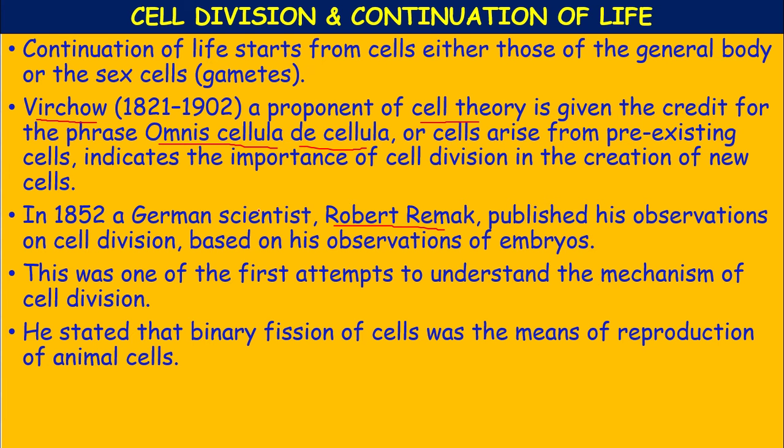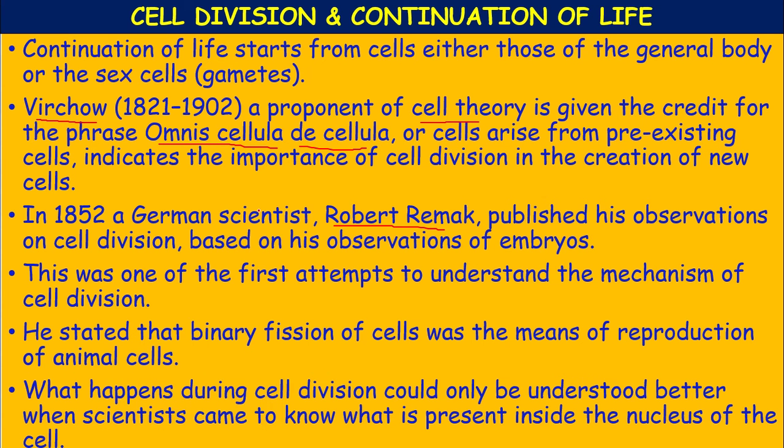Robert Remak stated that binary fission of cells was the means of reproduction of animal cells. Binary fission, you have studied already, that is the reproduction in paramecium, reproduction in amoeba, where a single cell divides into two. According to Robert Remak, binary fission of cells was the means of reproduction of animal cells.